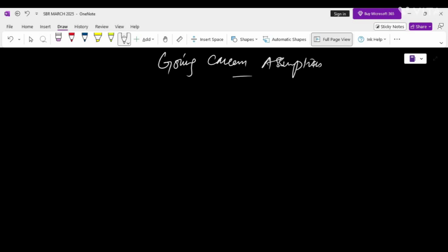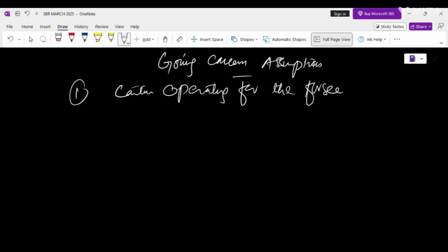So the first thing you have to understand is that going concern assumption means we assume that the entity will continue operating for the foreseeable future. The second thing is there is no intention or need to liquidate or stop trading.